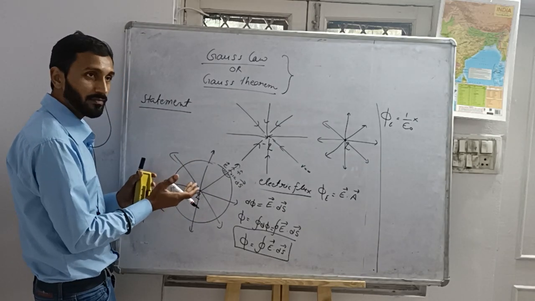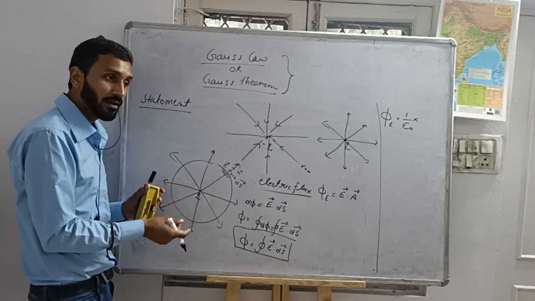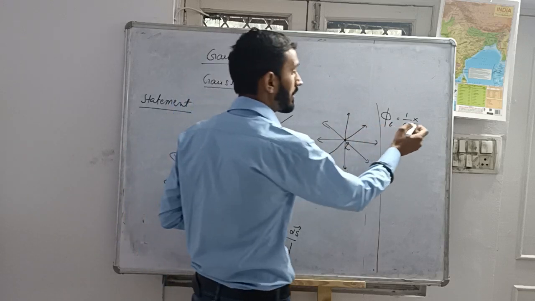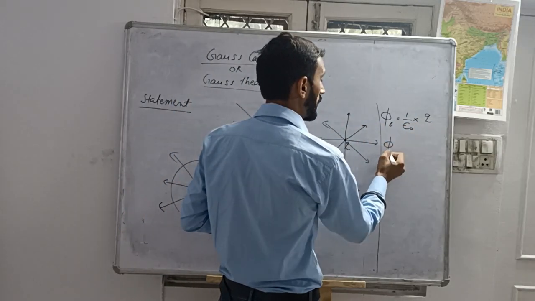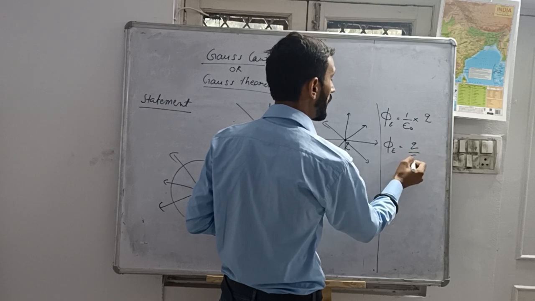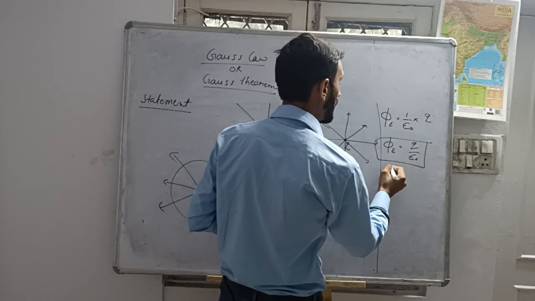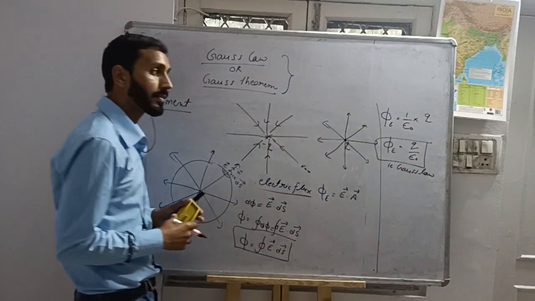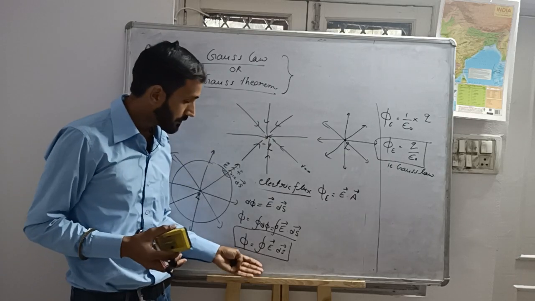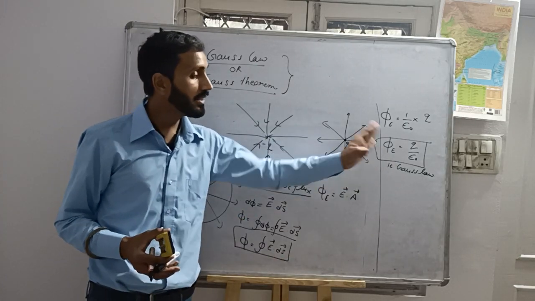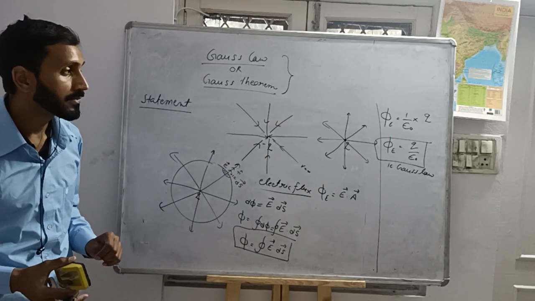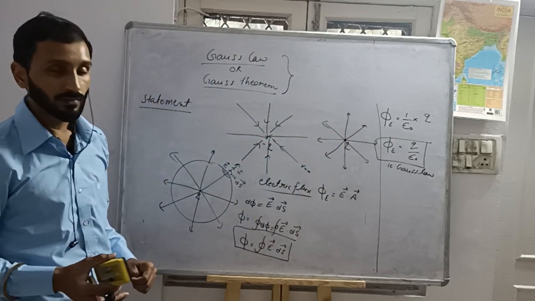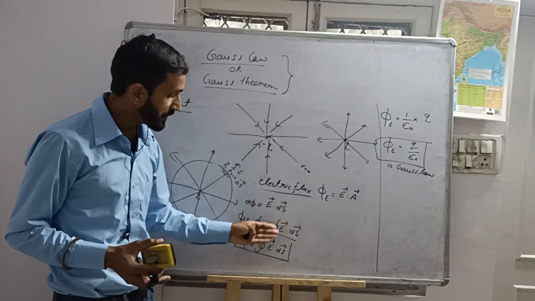What is the total charge enclosed by the closed surface? Let's say the total charge in the closed surface is Q. Then electric flux will be equal to Q by epsilon naught. This is Gauss law. We can use both formulas to find the electric flux, this and this. This is true, but this is also true. This is the mathematical formula we use to find the electric flux.